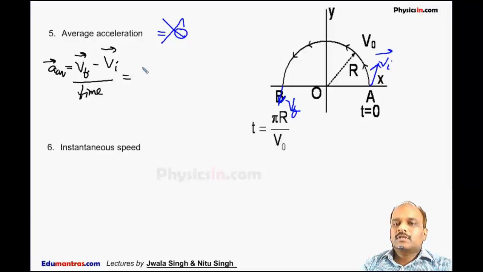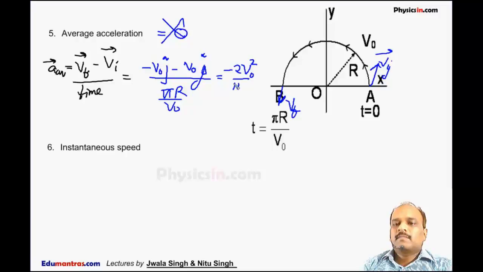So final velocity is minus V naught j cap, minus initial velocity, which is plus V naught j cap, divided by total time, which is pi r by V naught, which comes out to be minus 2 V naught square by pi r j cap. So this is the average acceleration of the particle. This is in meter per second square.